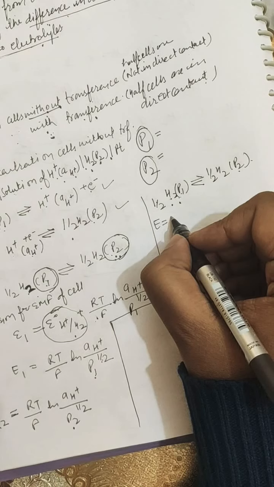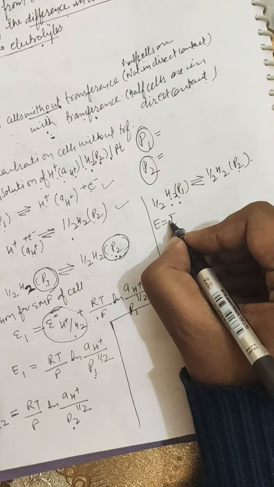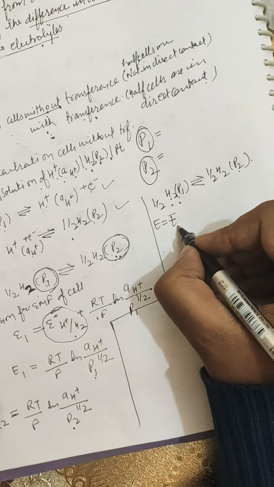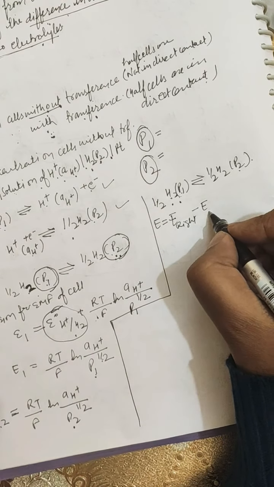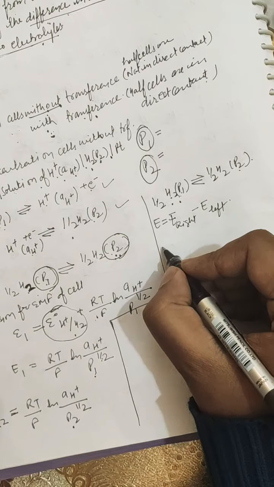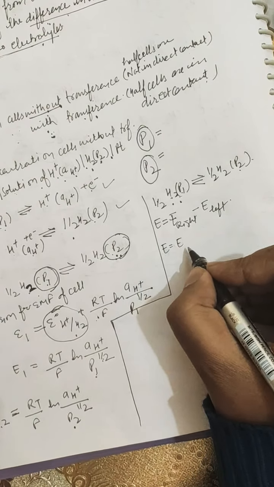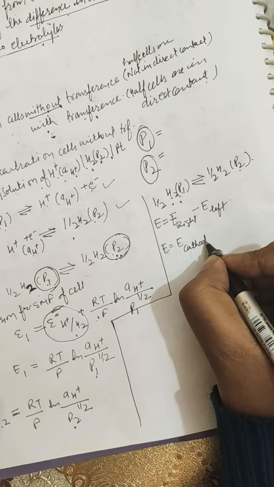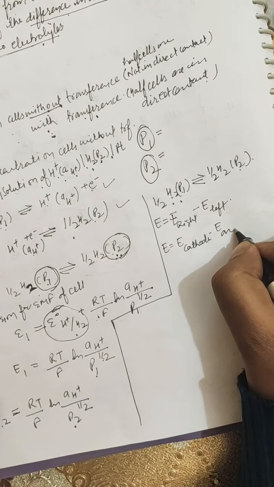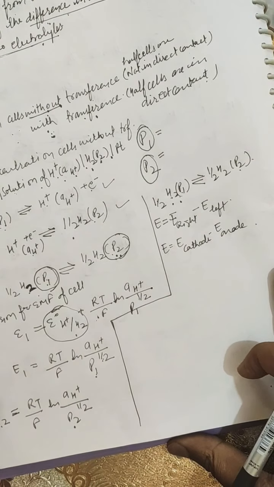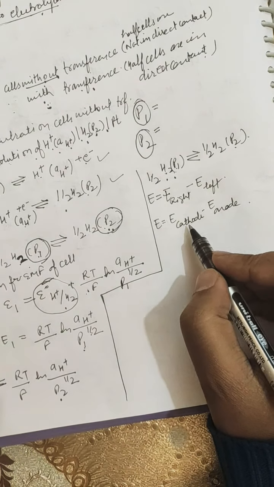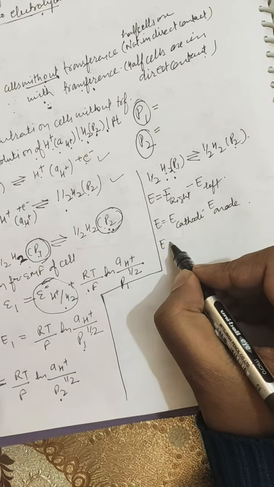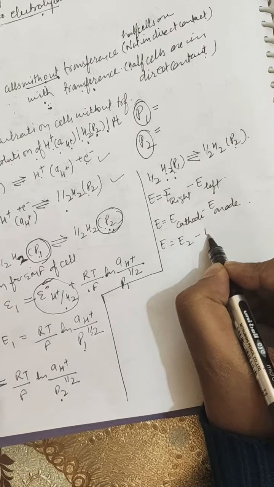You must remember that the EMF of a cell is calculated by E of right hand side minus E of left hand side, or E is equal to E of cathode minus E of anode. So further it becomes E is equal to E2 minus E1.